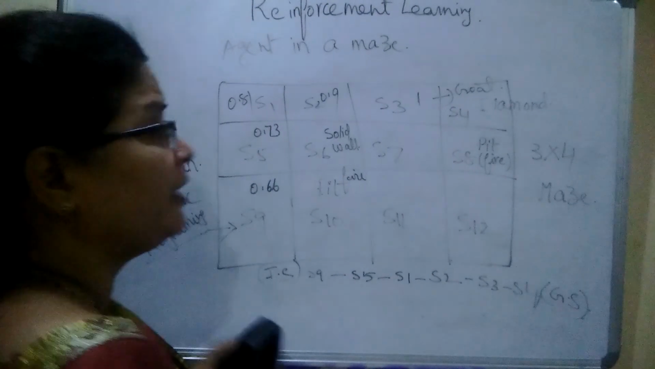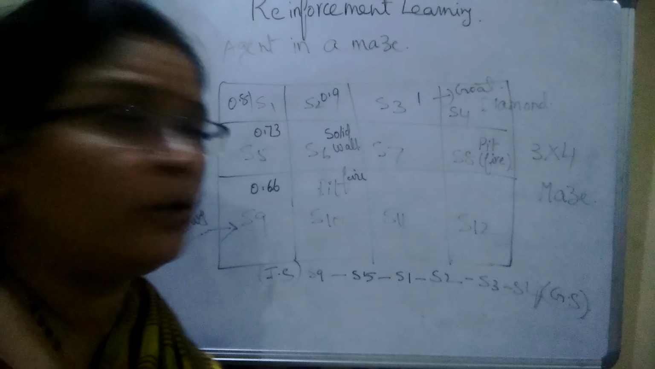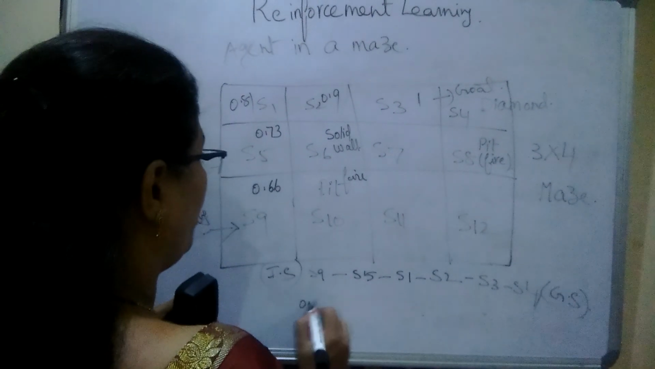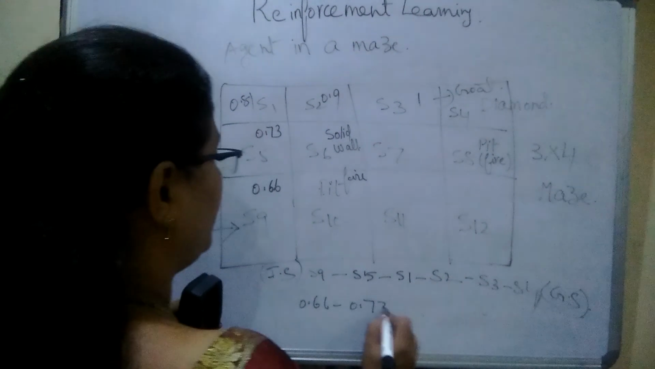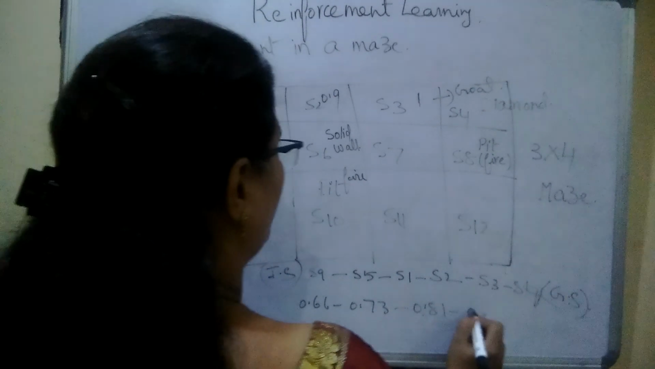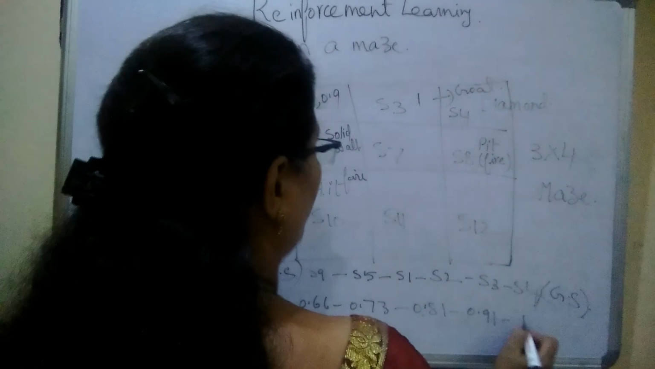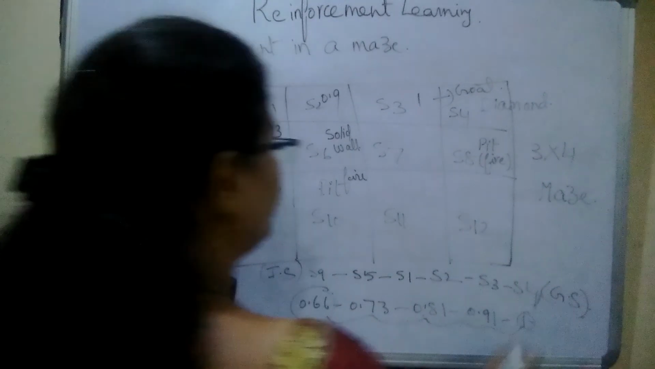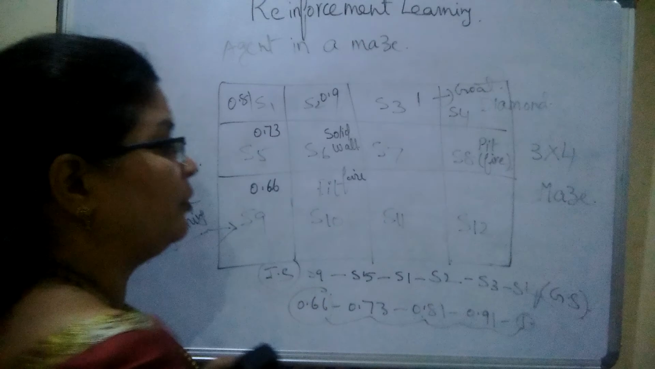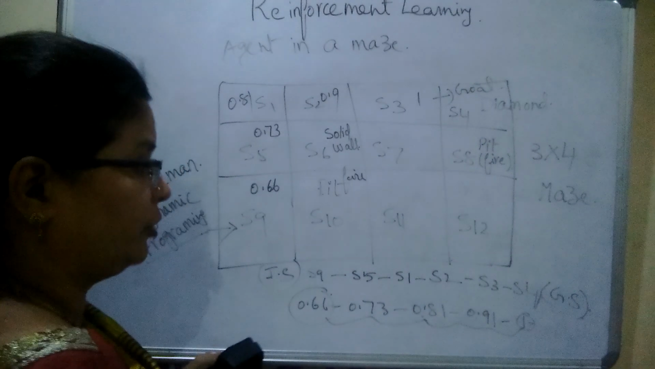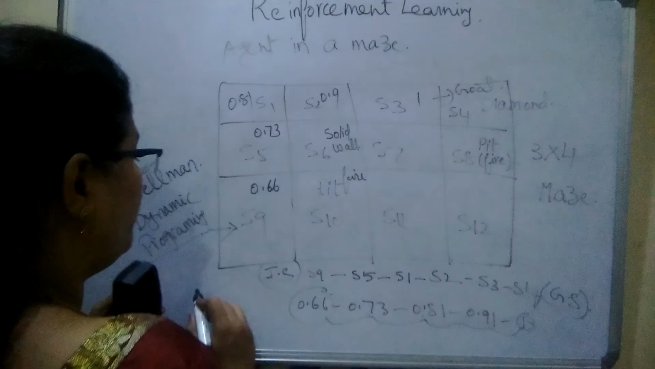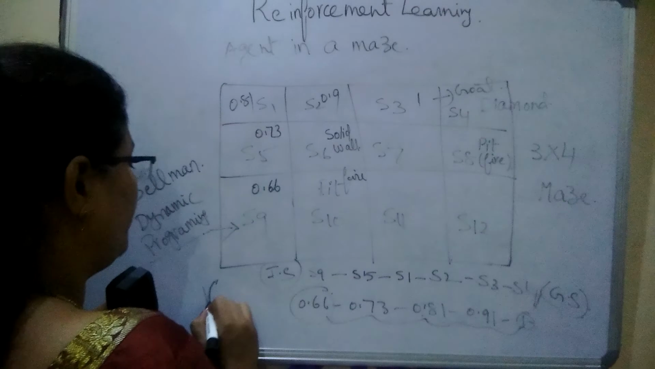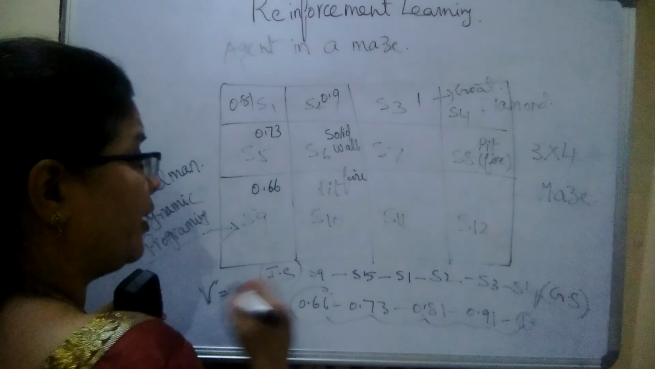That means an incremental progression is there of the values he has found. That means 0.66 to 0.73 to 0.81 to 0.91 to 1. So this is the initial state, this is the final state. An incremental progression is there of the states of this particular value he has got. So here the value plays a vital role. The V is playing a vital role.